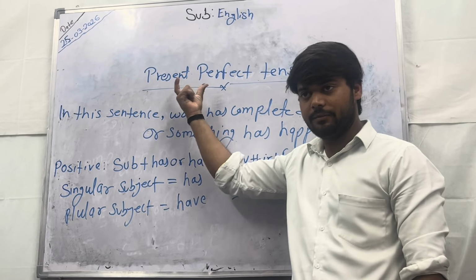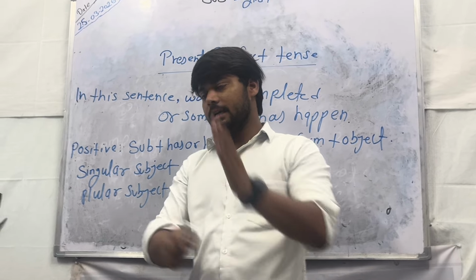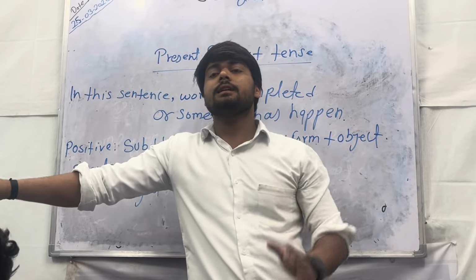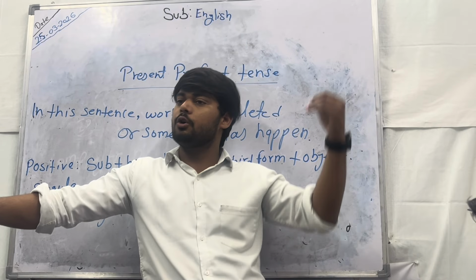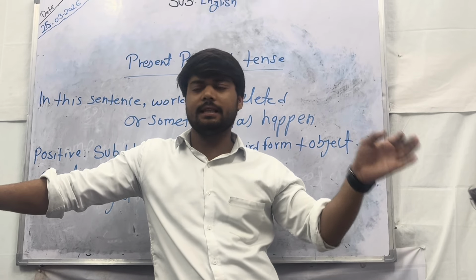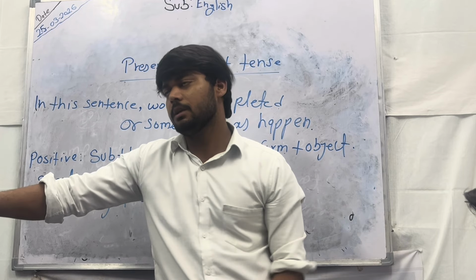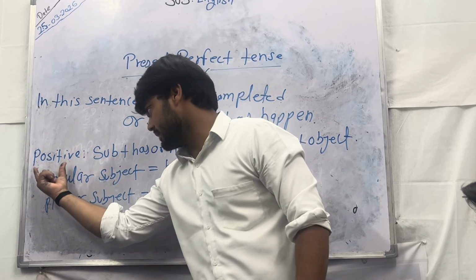About the present perfect tense. Okay, so what is the present perfect tense? In this sentence, something has happened. कोई चीज हो चुकी होती है या work has completed. Work has completed. In this sentence, we are talking about something that has happened. Okay, and the rules for the positive.